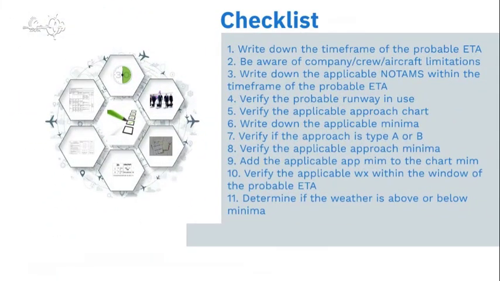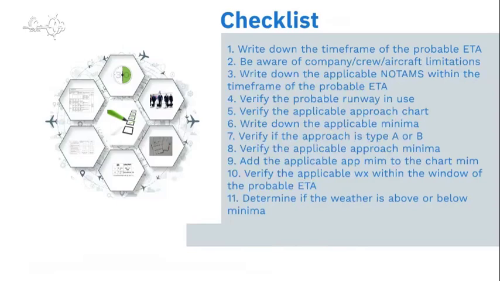What I suggest is to, first of all, write down the time frame of the probable ETA. Be aware of any company, crew, aircraft limitations. Write down the NOTAMs within the time frame. Verify the probable runway in use. Verify the applicable approach chart. Best to write down on the same paper the applicable minima.